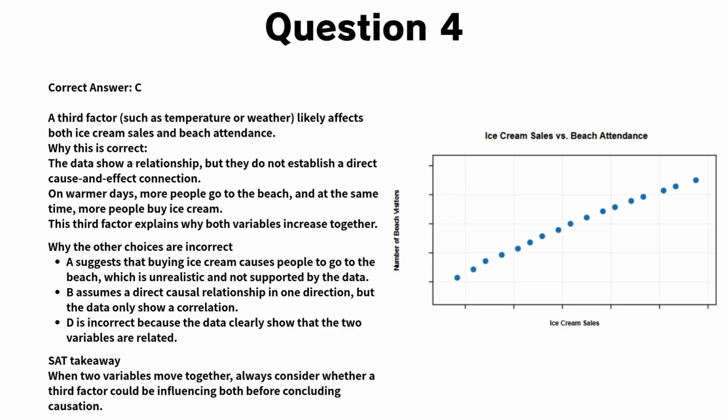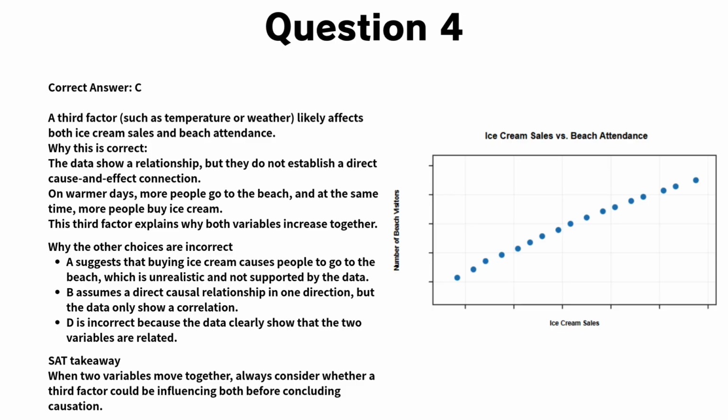In other words, the data are consistent with both variables responding to the same outside influence, rather than one directly causing the other. Let's look at why the other choices are incorrect. Choice A suggests that buying ice cream causes people to go to the beach, which is unrealistic and not supported by the data. Choice B assumes a direct causal relationship in one direction.